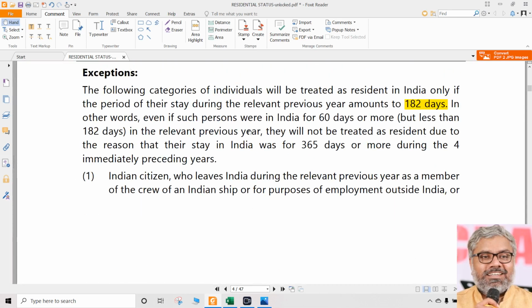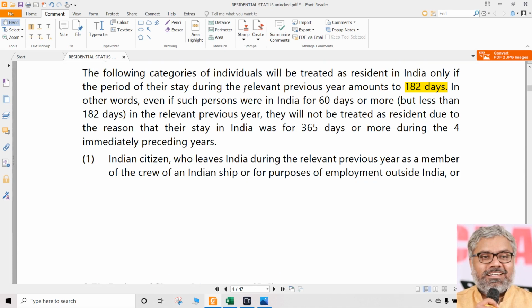So for the following categories of people, they will become resident only and only if the number of days of stay during the previous year is 182 days. Full stop. The other things are automatically inferred. Even if they were in India for 60 days or more, even if they were there for 365 days or more during the 4 years, still it doesn't matter, because the second condition is not applicable for the following cases. Once again, for the following cases, the second condition is not applicable at all. You should not even check that.